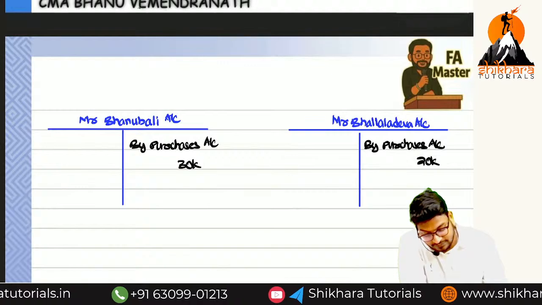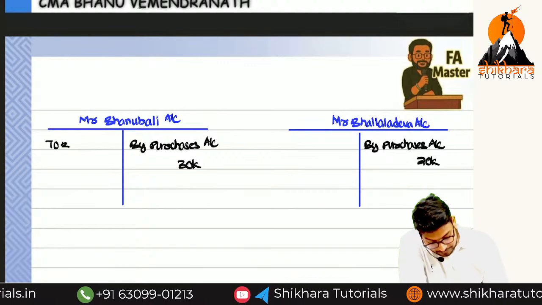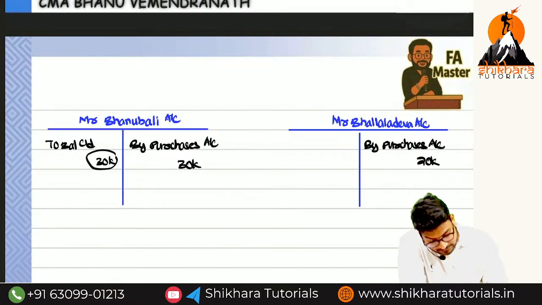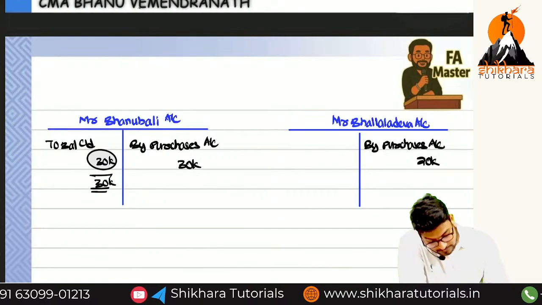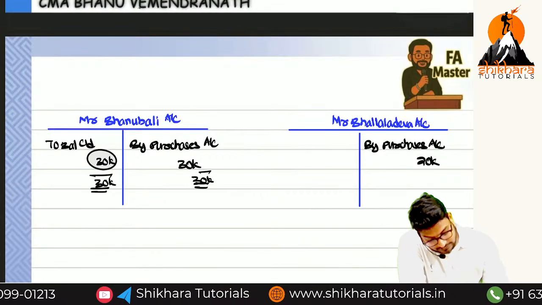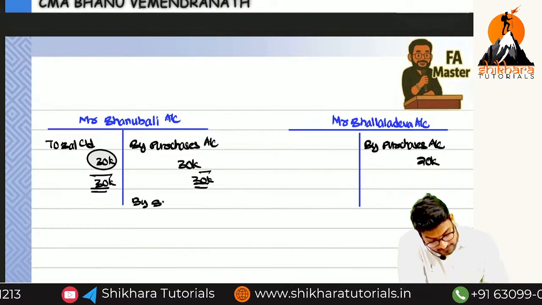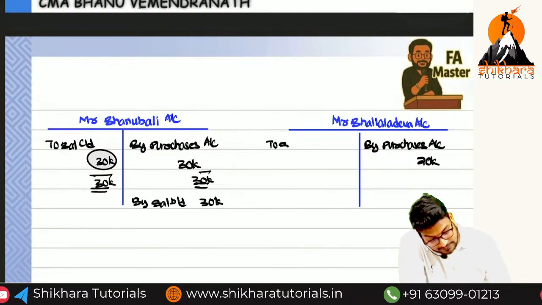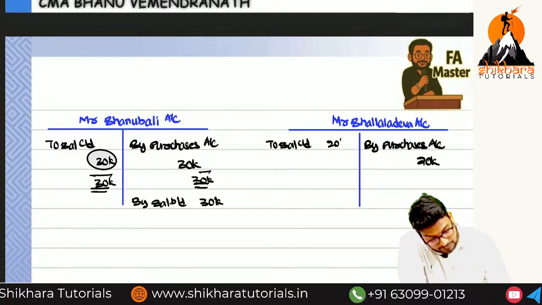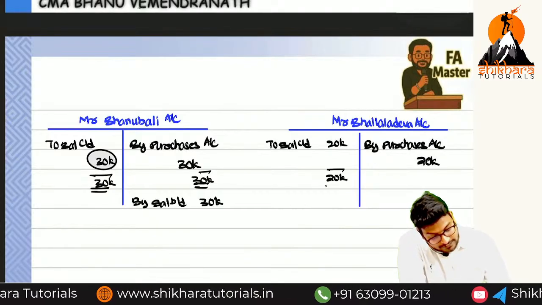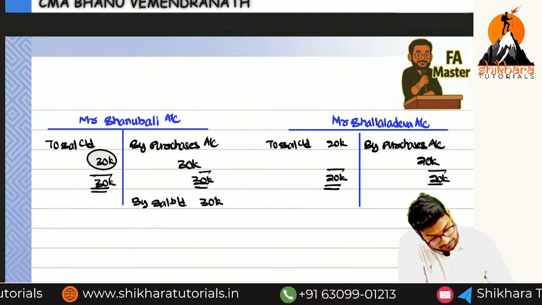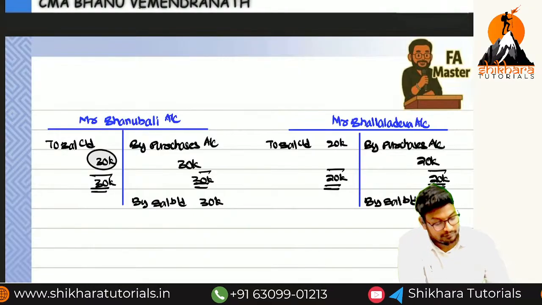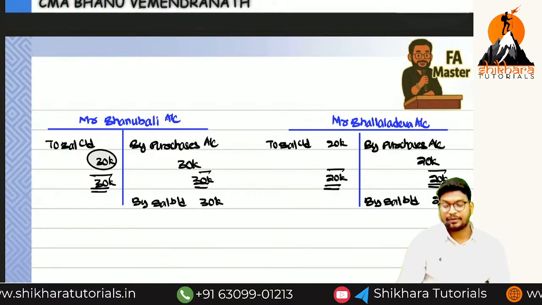Next, balance this one also more fastly. So how much we are getting? To balance c/d, that is equal to how much, ma? 30,000. So 30,000 and 30,000 we have to transfer to by balance brought down, that is equal to how much, ma? 30,000. So to balance carry down 20,000. The total is equal to how much, ma? 20,000. And by balance brought down, how much? 20,000. Now, what we need to prepare now? Trial balance.